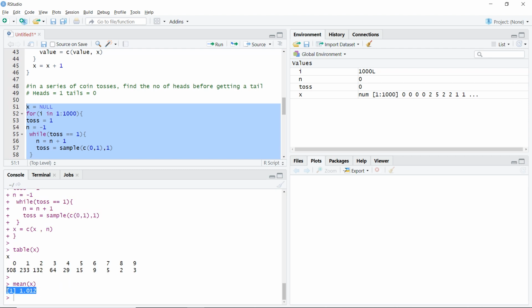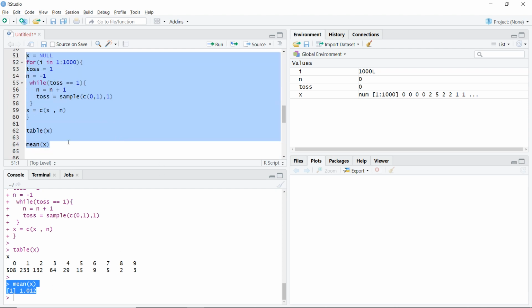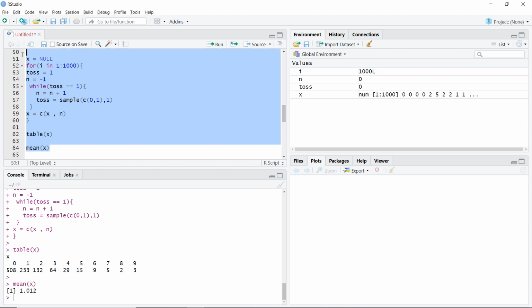So the mean is 1.012. As I've told you, it would be nearly 1, because our expectation is that after 1 heads I should get 1 tails. I can run this again. This time you can see 9 was the largest number of heads we got before we got a tails. This time if I just run again, I got 13. And here I got 1.0151.